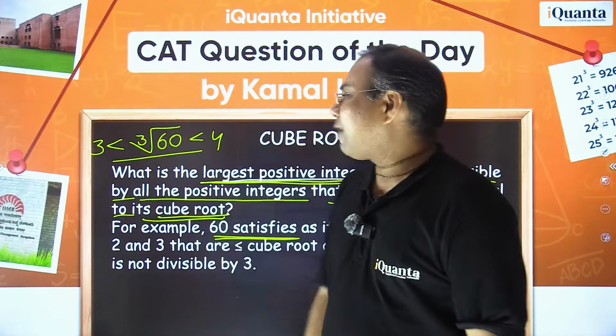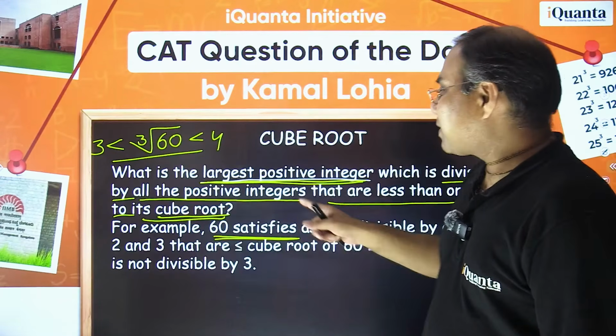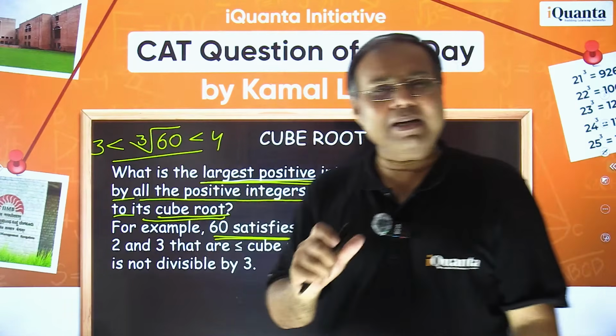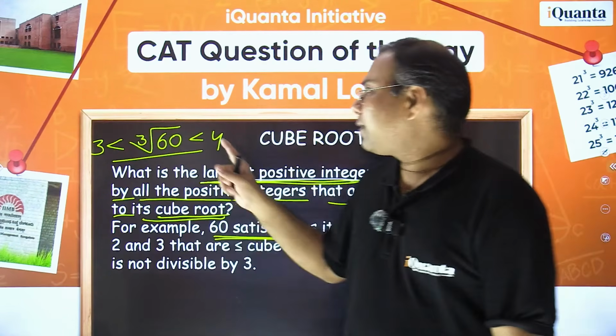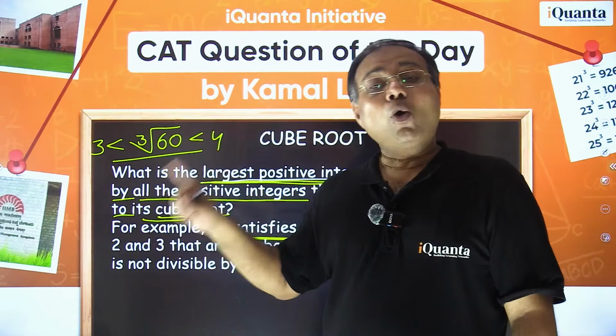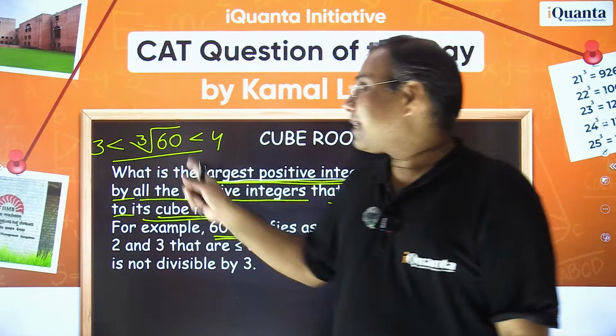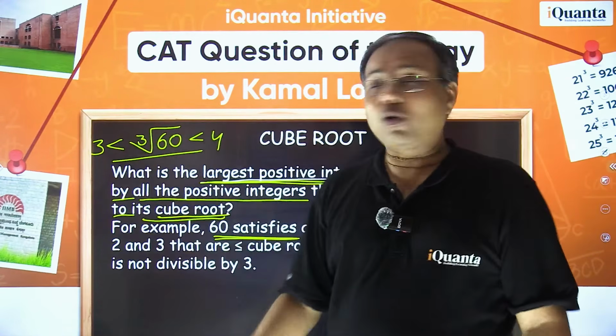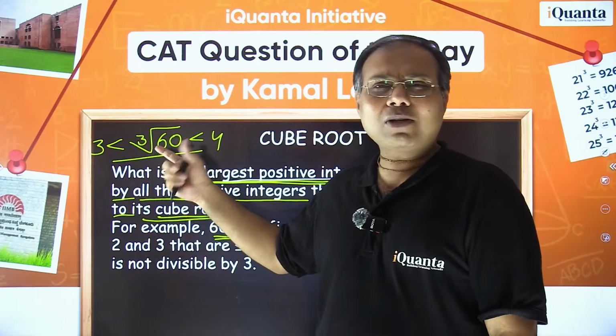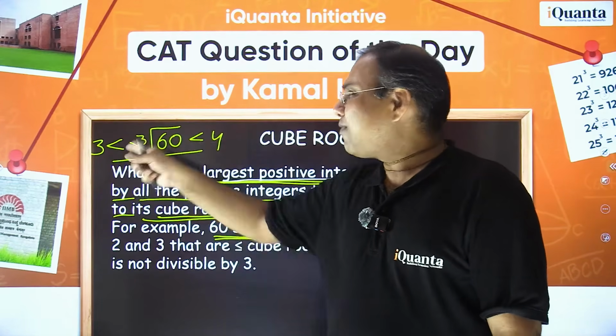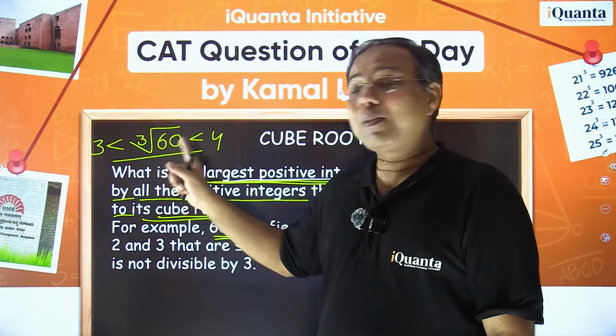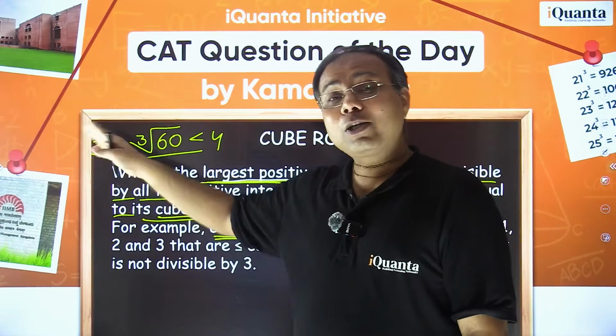Anyhow, coming back to the question. As per our question's condition, our number should be divisible by all the positive integers less than or equal to its cube root. Now the cube root of 60 is not an integer. It will be something between 3 and 4. So we want 60 to be divisible by 3 and 2 and 1.